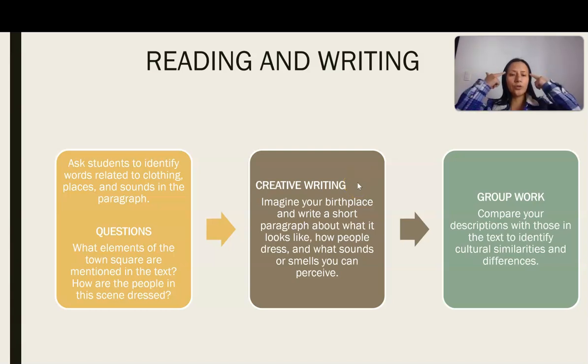They are going to use their imagination and think about their birthplaces, and write a short paragraph describing how it looks, the people, how they are dressed, what the sounds are, and what the smells are.